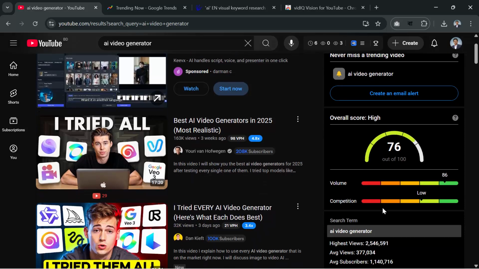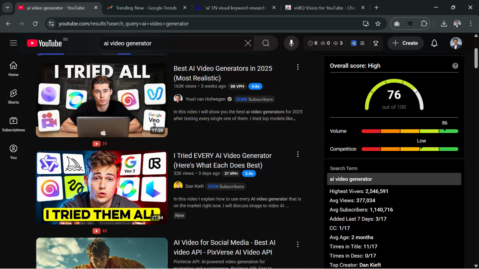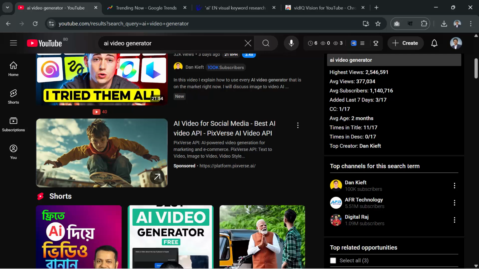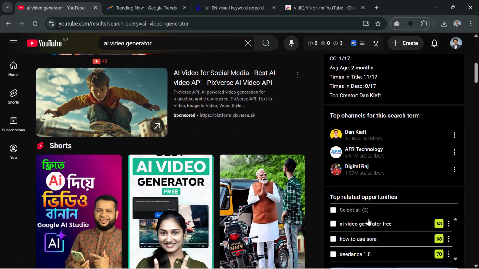As you can see, AI video generator got highest views 2 million, and the average views is 377,000. Average subscriber is 1.1 million. So these are the stats regarding AI video generator. As you can see, the top channels for the search term are Brand Craft, AI for Technology, and Digital Raj. So these are the top channels for this search term.